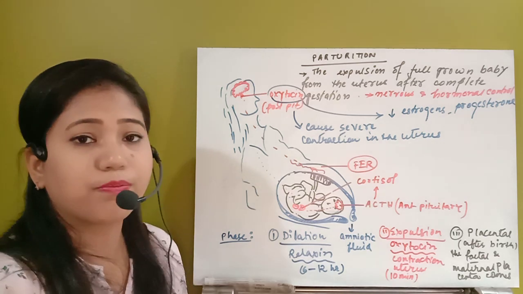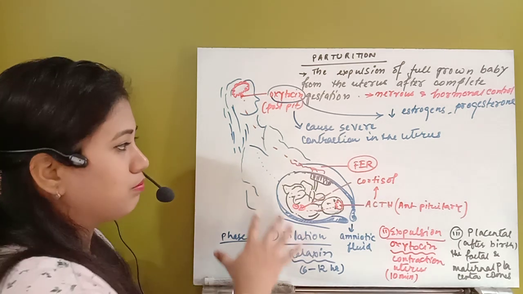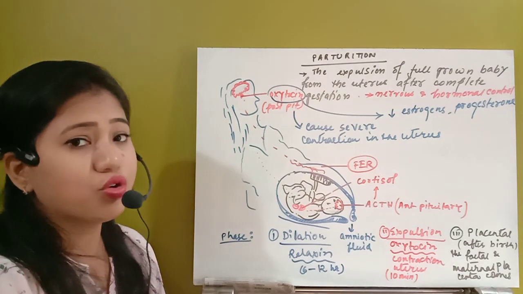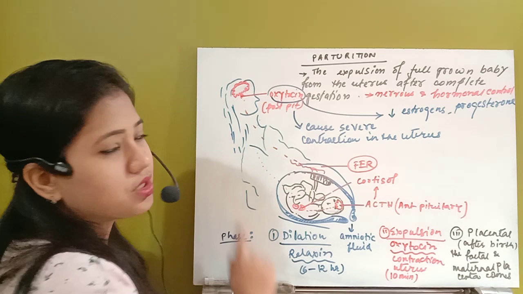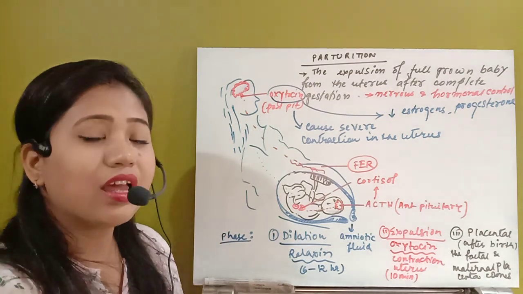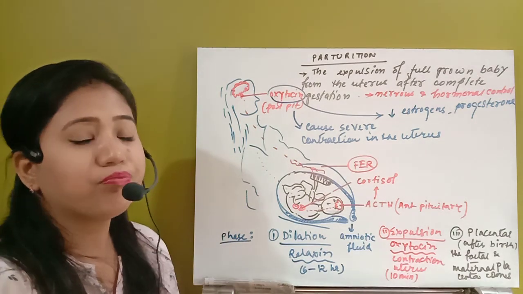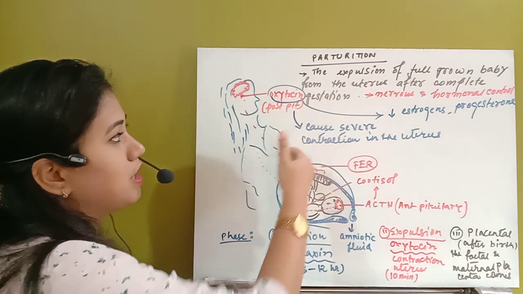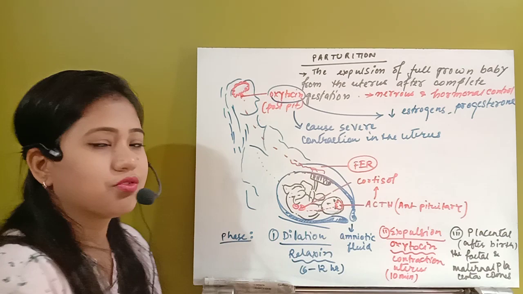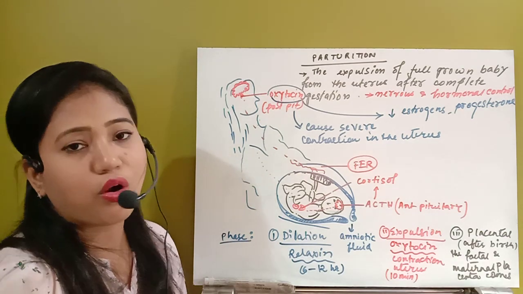In this process of parturition, the whole process is under the control of both nervous and hormonal control. Here the nerves are associated, which will start giving stimulation to the pituitary gland so that it can release the hormones. Hormones like oxytocin will be released, and already from this uterine region the relaxin hormone is released.